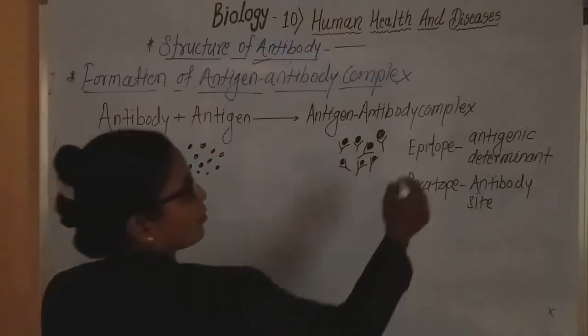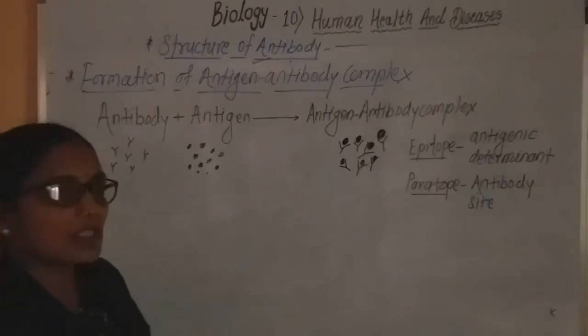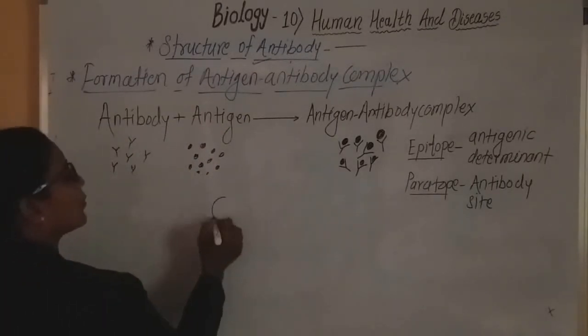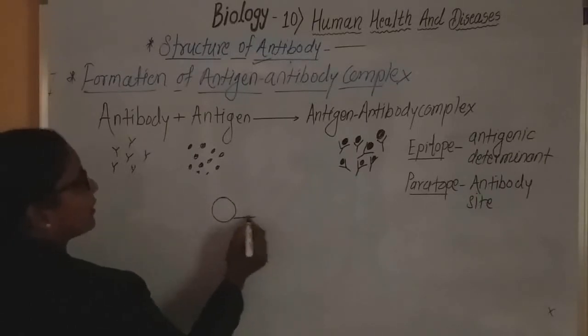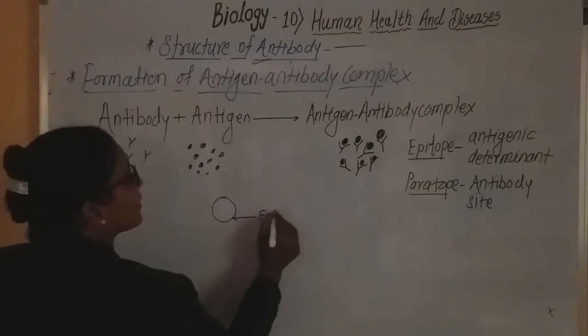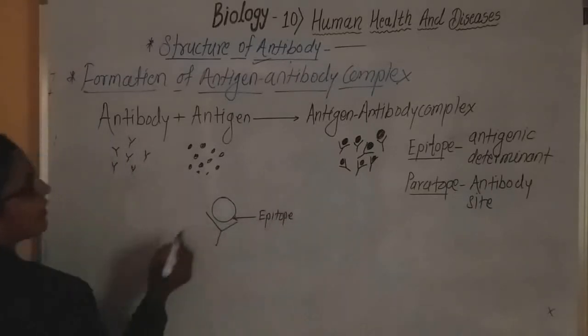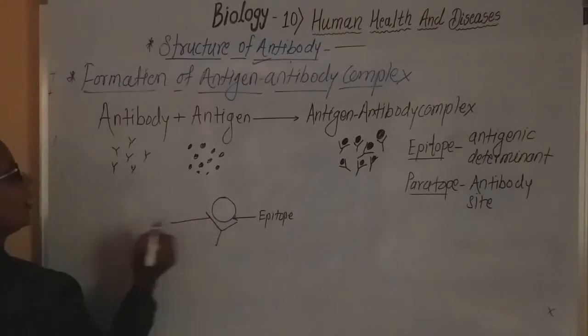Okay. Now these two terms are very important, that is epitope and paratope. Suppose this is the antigen. This site of the antigen is called the epitope. Okay, and it binds with the site of the antibody.